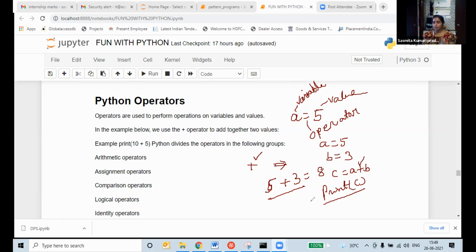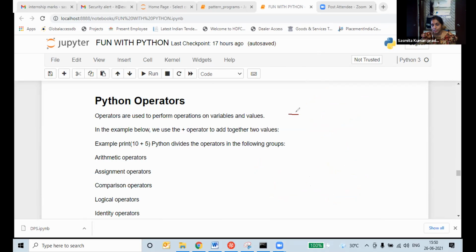Got it? What is an operator? You got an idea? Did anyone not understand what an operator is? This plus symbol, by using which we are doing addition, plus is an operator. By using this plus symbol, you are doing addition. I will tell you percentile. How much percentage did you get on your exam? By using the percentage symbol, you get how much percentage you got. This is also a percentage operation, the percentage operator.